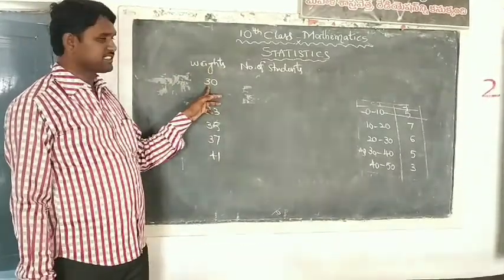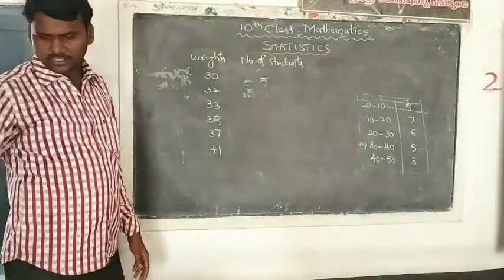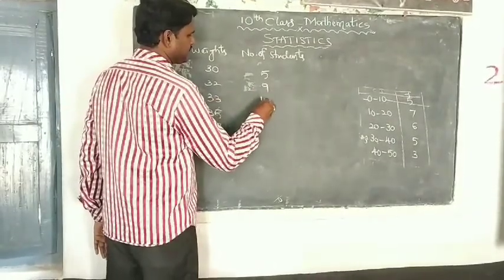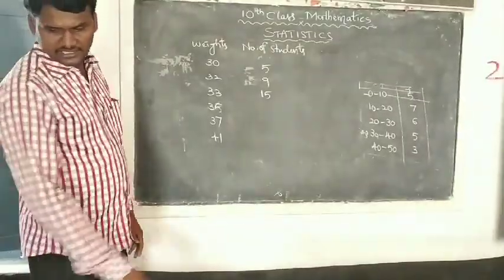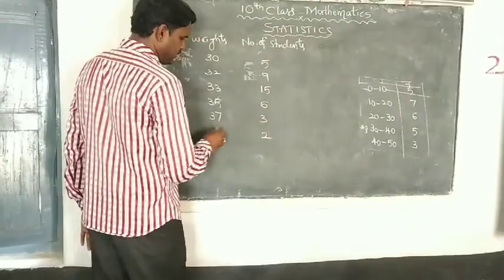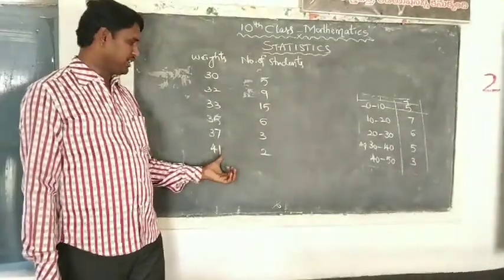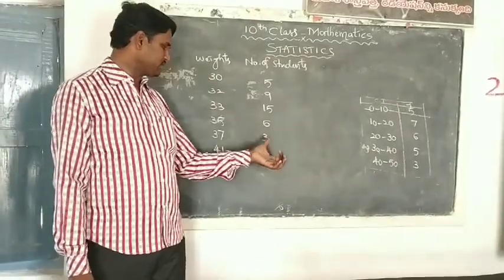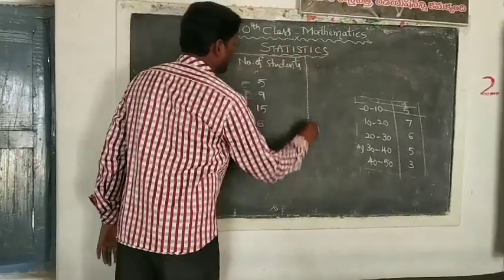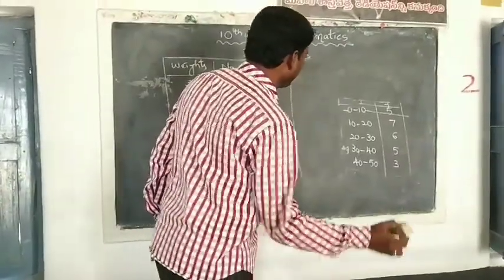How many students are there of 30 kgs? 5. 32 kg students are 9. 33 kgs, 15. 35 kgs, 6. 37 kgs, 3. 41 kgs, 2. The number of students: 2 students, and each student's weight is 41. 3 students, and each student's weight is 37. This is the grouped data given. We need to find the mean.